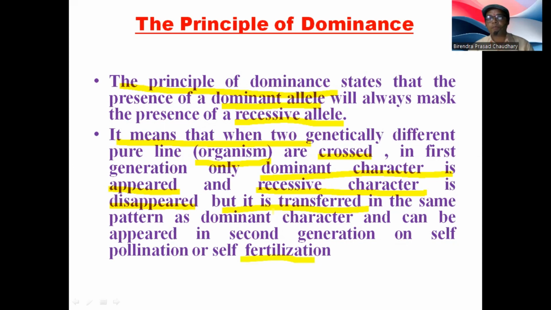It means that in the heterozygous condition, an organism has the genes for both dominant and recessive characters, but phenotypically only the dominant allele is expressed. Whereas both of them are transferred in the same pattern to the second generation when self-pollination or self-fertilization occurs in the offspring of the first generation.